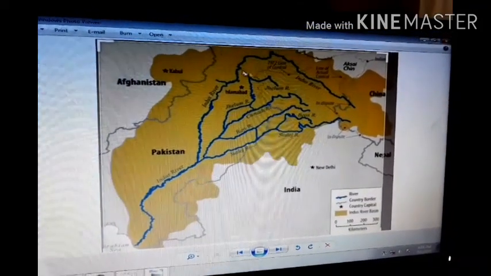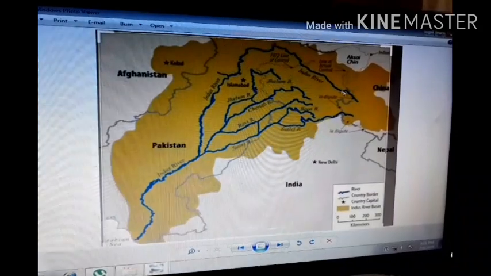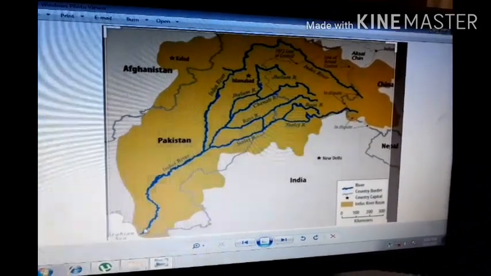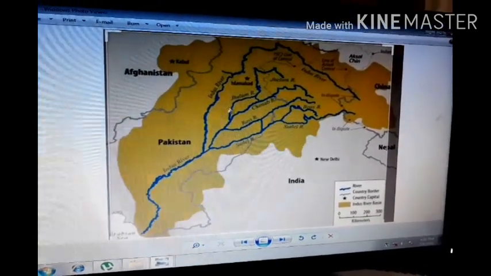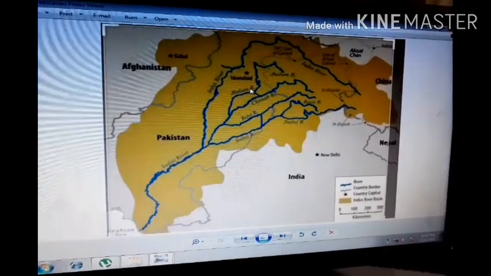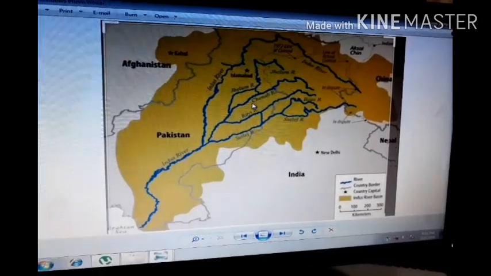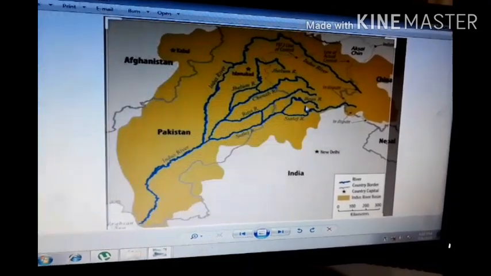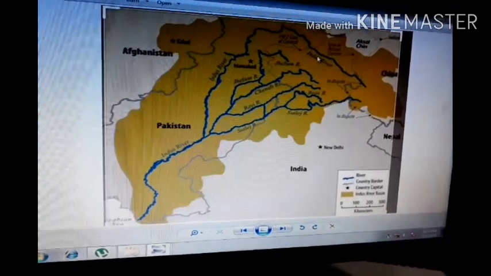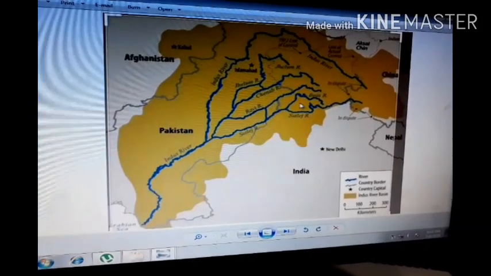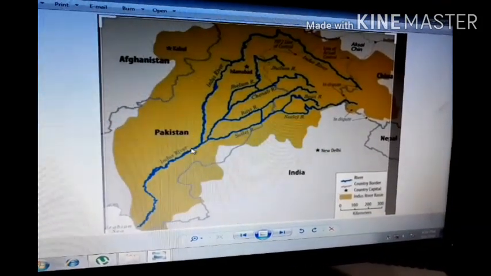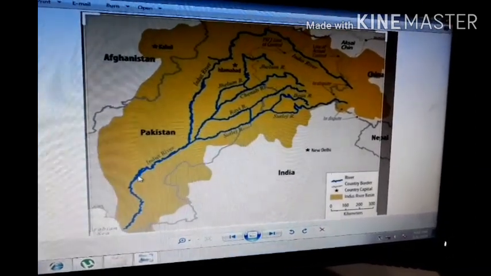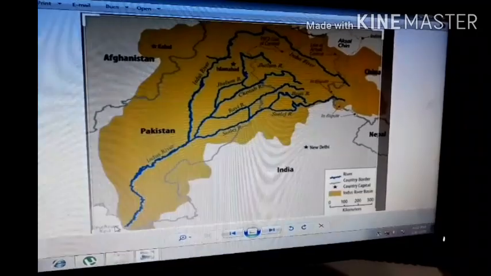This river moves from the Himalaya range towards Pakistan and then into the Arabian Sea, here near Karachi. This river has many tributary rivers with it: Jhelum, Chenab, Ravi, and Satluj, and there is the Beas River. All these rivers collectively move towards Pakistan, and later their confluence is there, and it moves down towards the Arabian Sea.